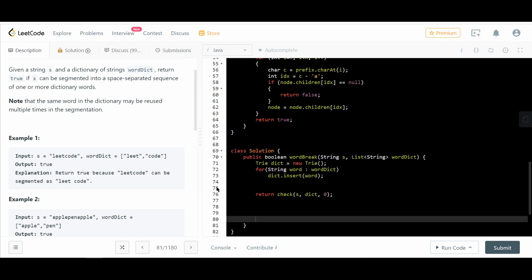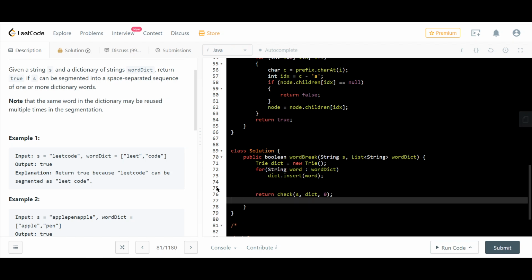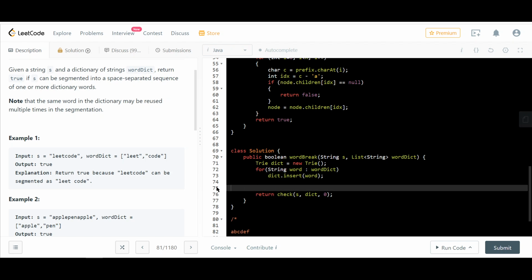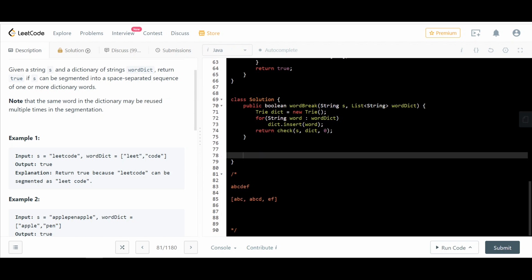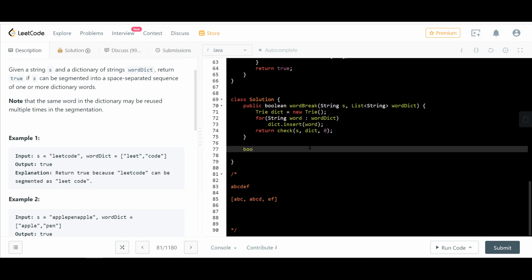Let's do this. Okay, so now boolean check, looking for the string s, and the dictionary is a trie, and starting index is, let's call it start.